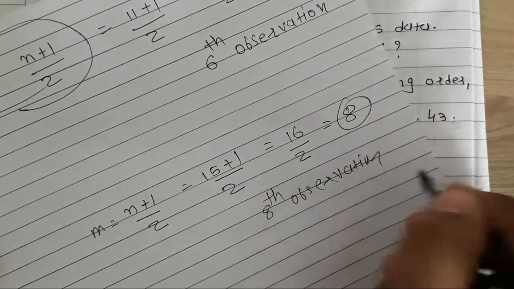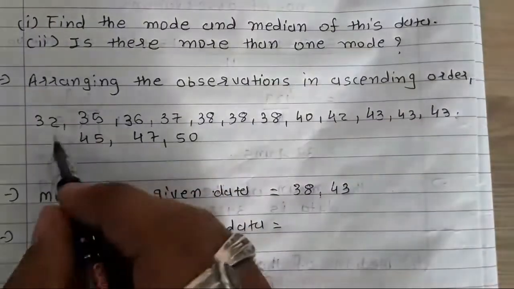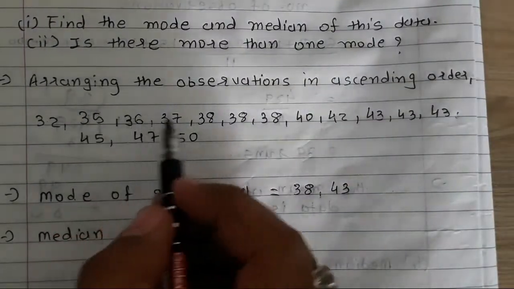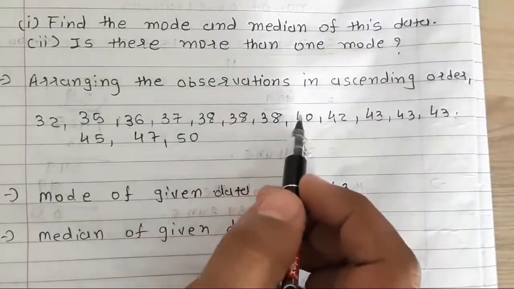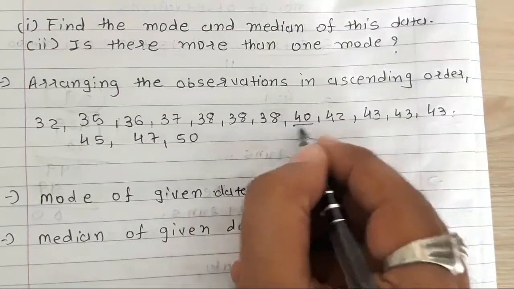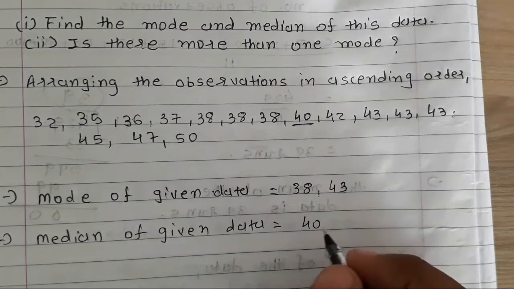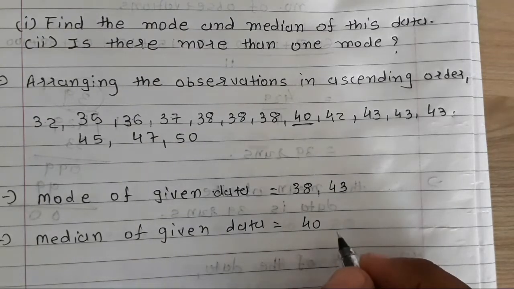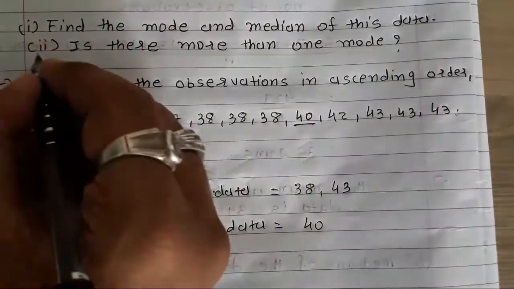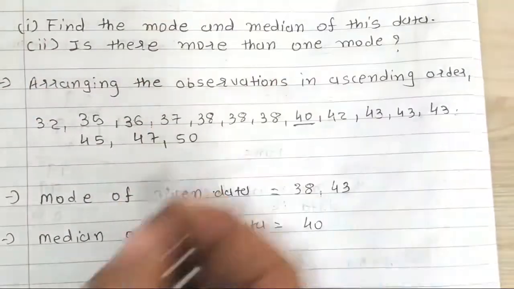So now I have to check the 8th observation. Here I will count 1, 2, 3, 4, 5, 6, 7, 8. So 40 kg is my median. The 8th observation is my median, so the median of the given data is equal to 40. Now the next question is: is there more than one mode?